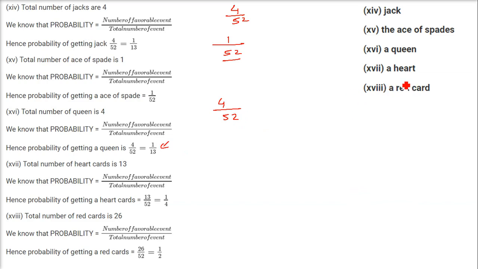Now a heart. How many hearts are there? Because heart is a proper suit, we have how many? 13 in a heart, and 52 is the total number of cases. This is the favorable case. A red card. Again, 26 are red. In 52 cards, 26 are red, 26 are black. So 26 by 52. This is half, right?